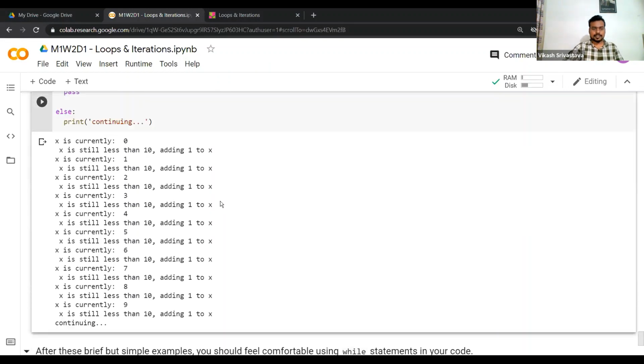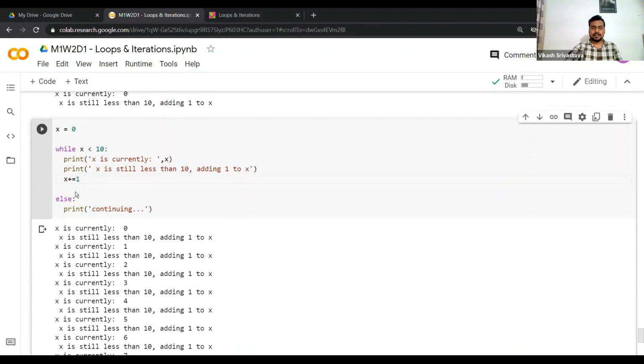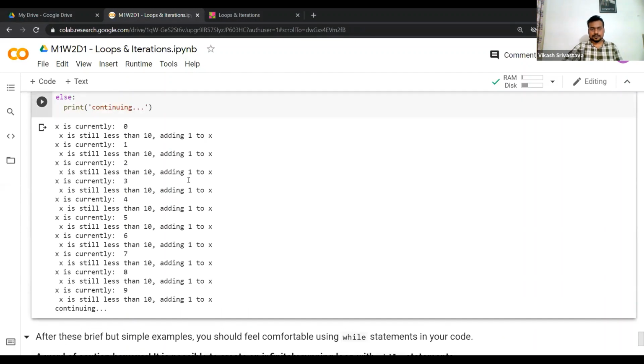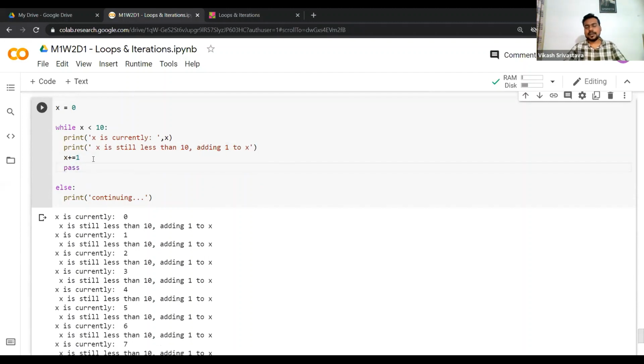In this case, it does not do anything at all. So the pass keyword you can choose to use or not, depending upon your appetite. You can choose to use the pass keyword when you want to avoid some sort of confusion, but it essentially does not do much.